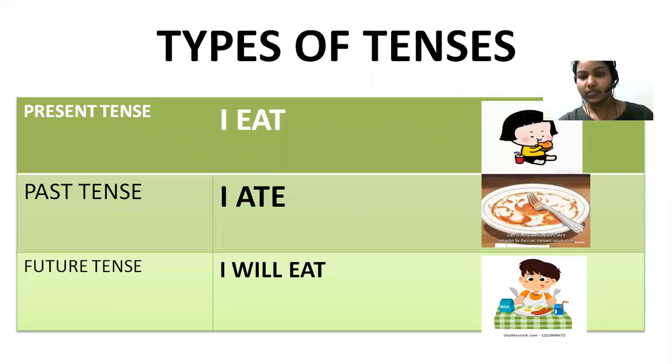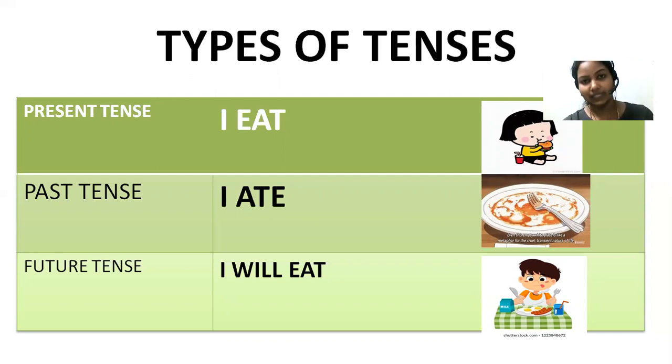According to these tenses, the verb will also change. Look here: in present tense, I eat. Eat is the verb which represents the present tense. In past tense, we say I ate. Ate is again the verb, showing the action happened in the past. In future, you have to say I will eat.